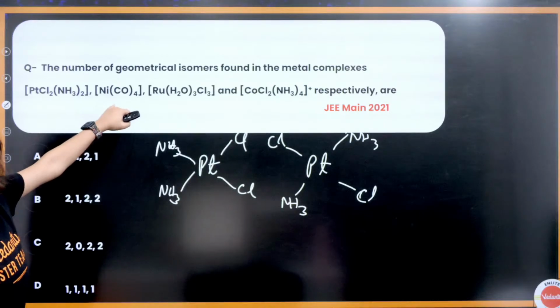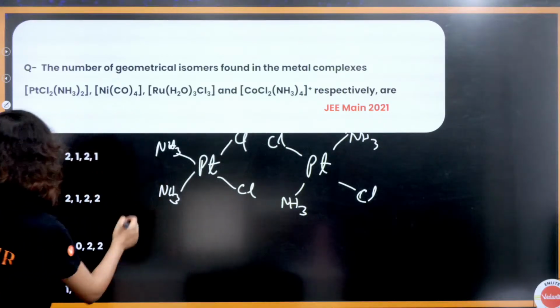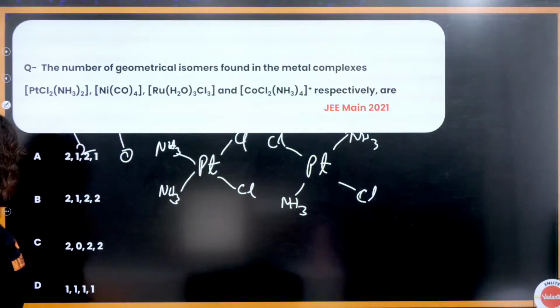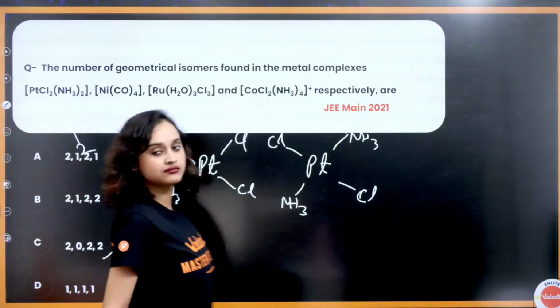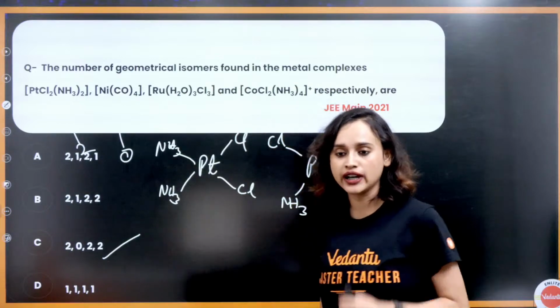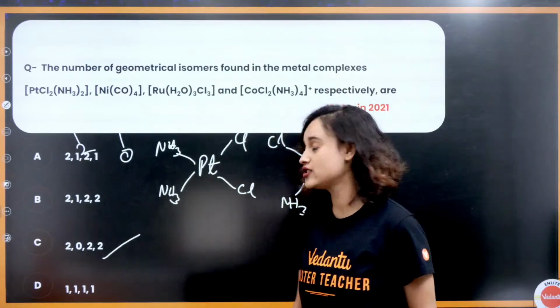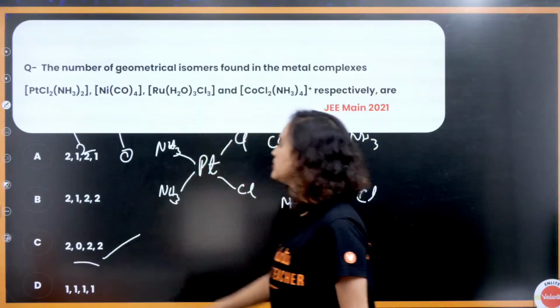Now Ni(CO)4 is homoleptic, that means this one will be 0. Yes, this one will be 2. So 2, 0, option C again. Option B again, option C again. 2, 0, 2, 2, this will be the answer.